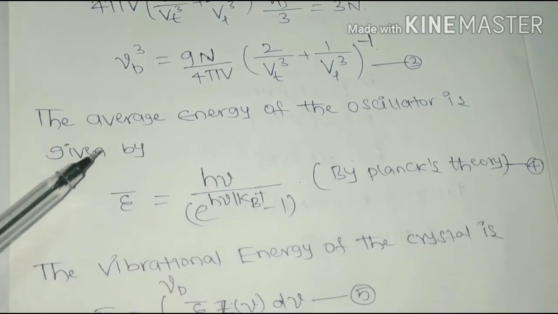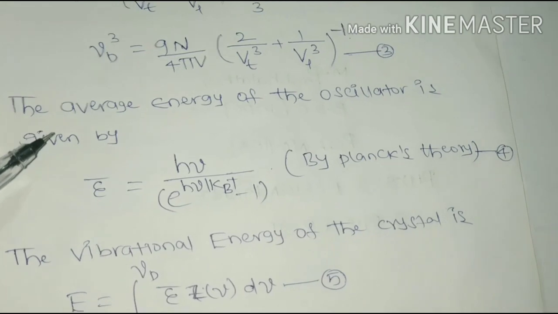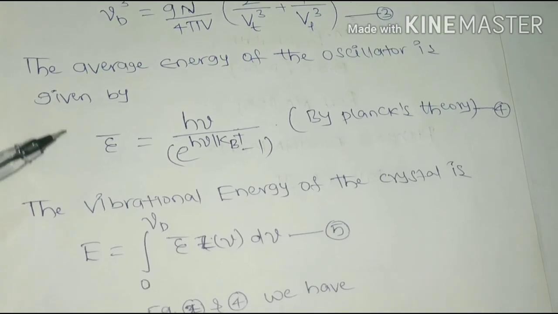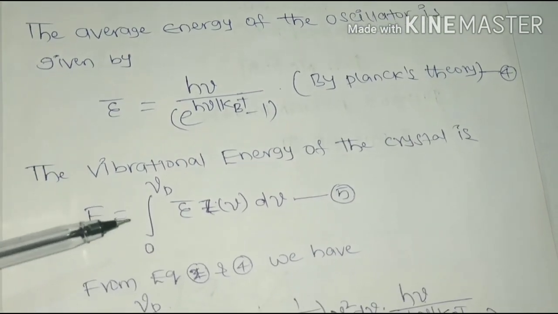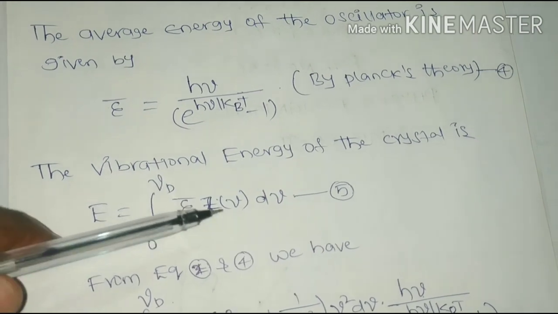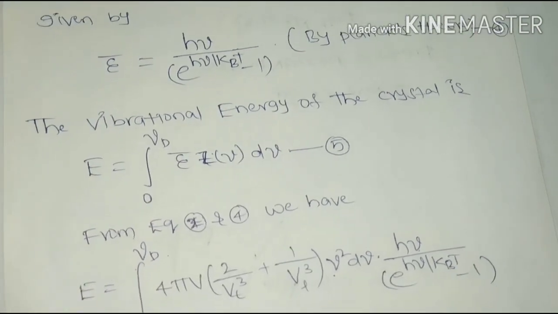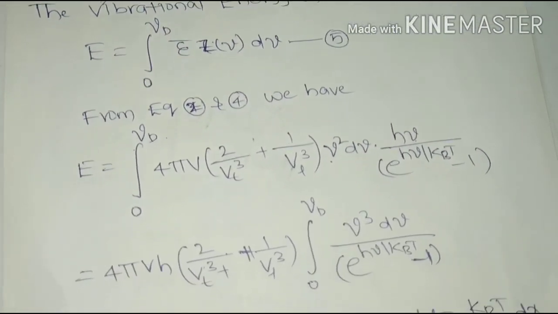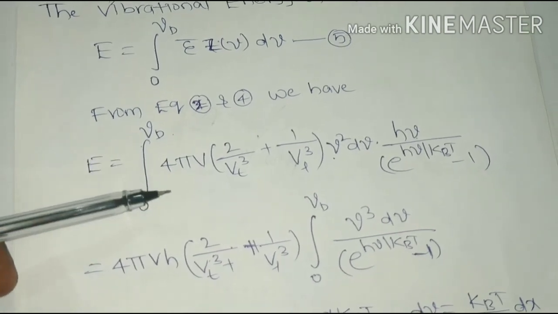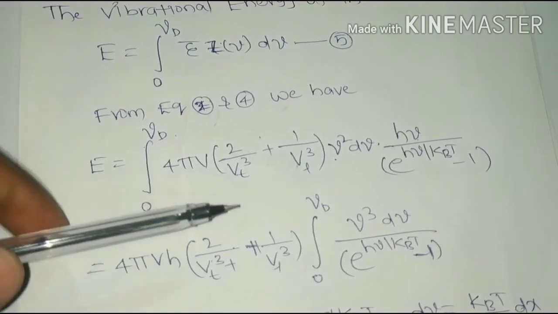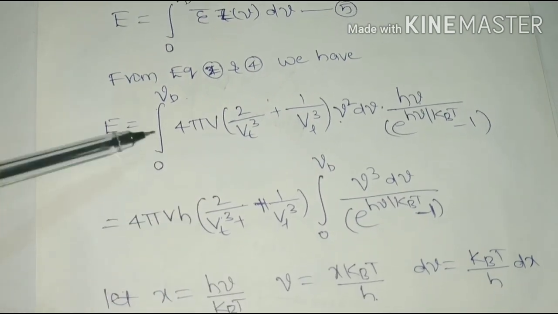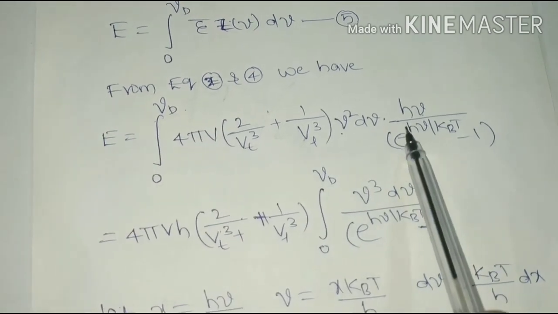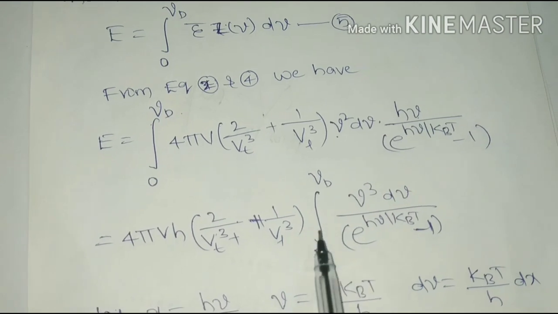From Planck's theory, the average energy of the oscillator is h nu by e to the power of h nu by kBT minus 1, where kB is the Boltzmann constant. Then the vibrational energy of the crystal is given by the integral from 0 to nu m of the average energy times the vibrational modes. We have these two values from equation 2 and equation 4. Substitute both the average energy and the vibrational modes z(nu) d nu, which is 4 pi V (2 by vt cube plus 1 by vl cube) nu square d nu, times h nu by e power h nu by kBT minus 1, which gives the average energy of the quantum oscillator.